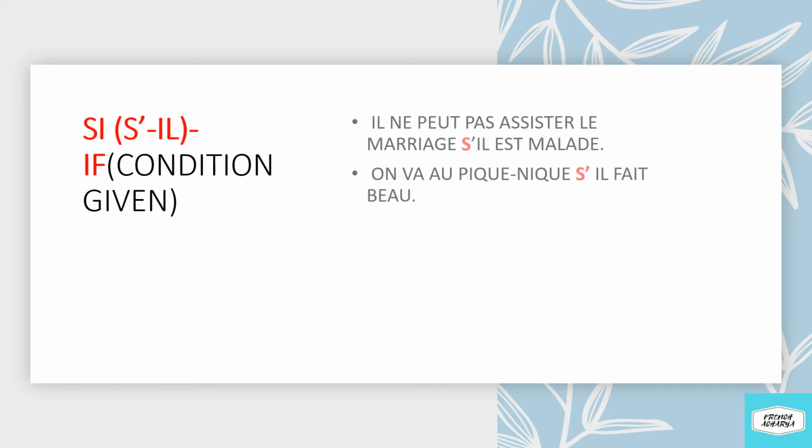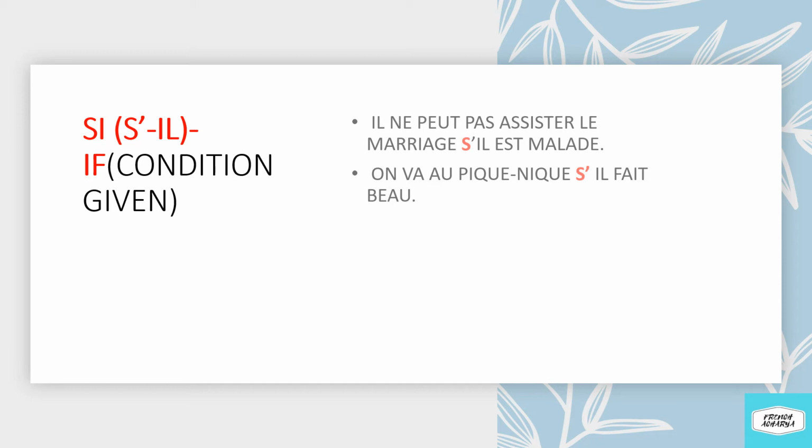Si. Si is the conjunction which means if. If there is a pronoun il, we will use S apostrophe instead of si. I'll repeat. There is a conjunction si which means if. But if we are using il after si, si will become S apostrophe.